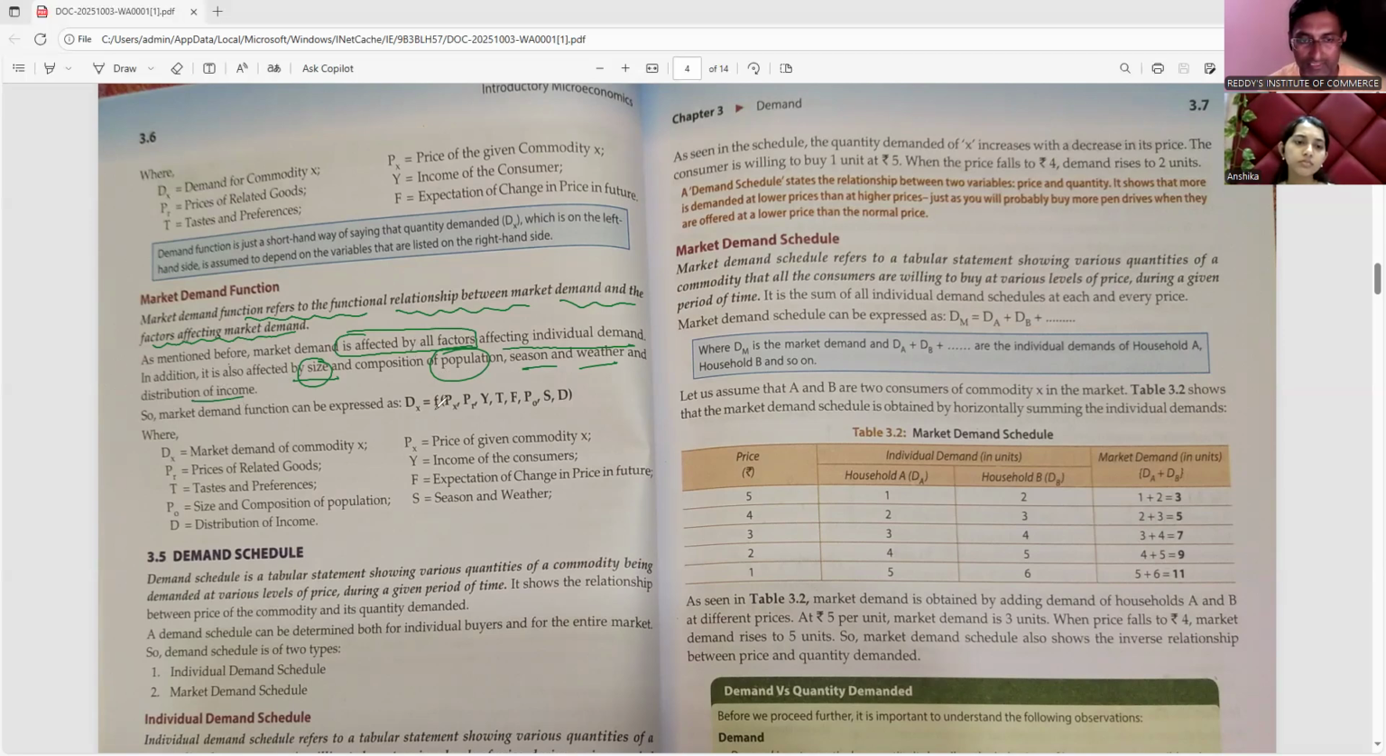Again, Dx is equal to f of Px, Pr, T, Po, D, Y and so on. So these are the abbreviations given there, right? Dx stands for market demand for commodity X. Pr stands for price of related goods. T stands for taste and preferences. Po stands for size and composition of population. D stands for distribution of income. Px is the price of commodity X. Y is income of consumers, then expectations, seasons, etc. So these are the important functions of the market demand.